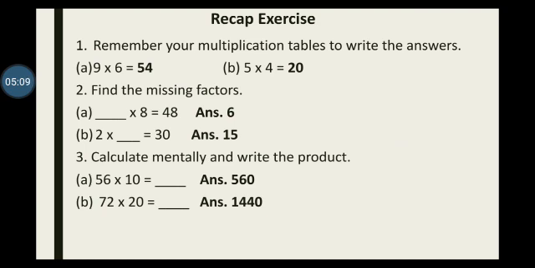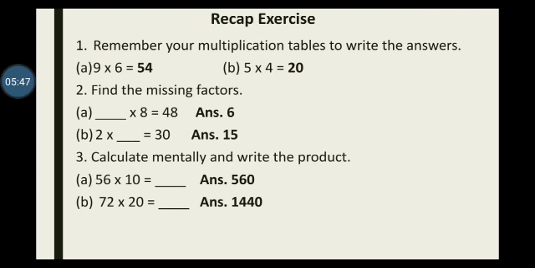Now we will come to the recapitulation exercise. You will open up your books. Now, as all of you have your books, some of you, if you still do not have the books, just don't worry. You can do the work in your notebooks. So once you open page number 52 of your books, you can do it very quickly. I know you all are so intelligent. So the recapitulation exercise, I have done 2 parts for you. The other parts are your self-attempt questions. Yes, the tables, 9 6s are 54, 5 4s are 20, and you fill up the rest yourselves.